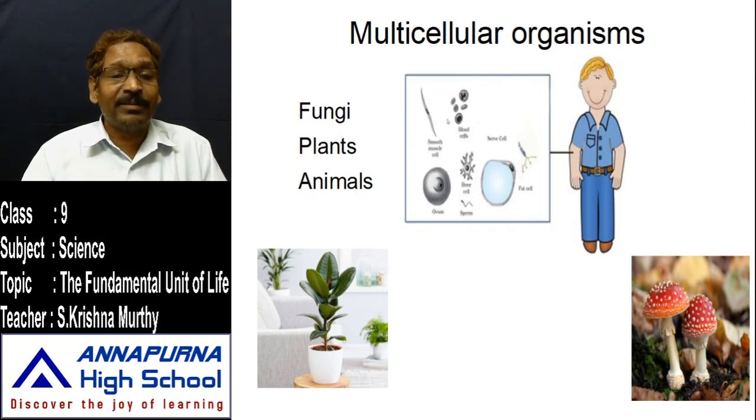Each and every cell can perform a specific function. The heart contains cardiac cells, cardiac muscles, which perform only the pumping of blood. The lung cells can absorb and diffuse gases, only that. And liver cells can separate waste material or toxicants from pure material, like that. Each organ contains different kinds of cells, each one doing a different kind of function.